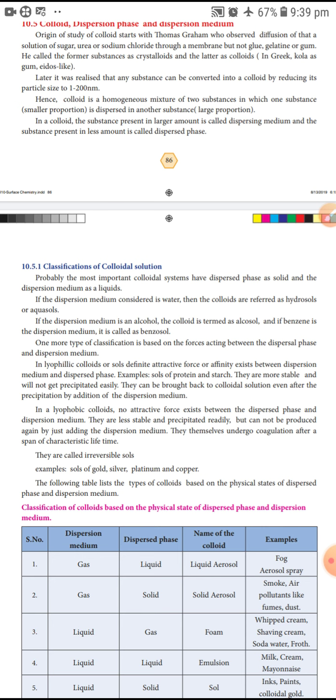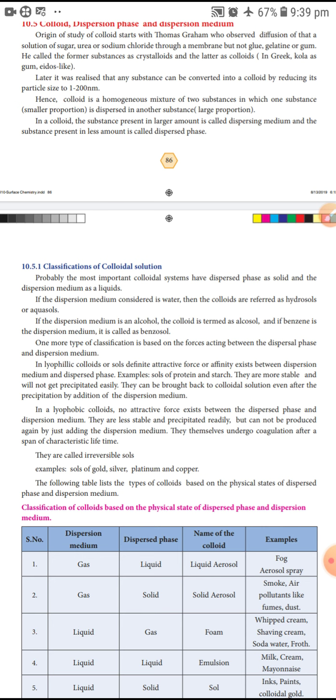Another type is lyophobic colloids, just the opposite of lyophilic. In lyophobic colloids there is no attractive force between the dispersed phase and the dispersion medium, so these substances are less stable.